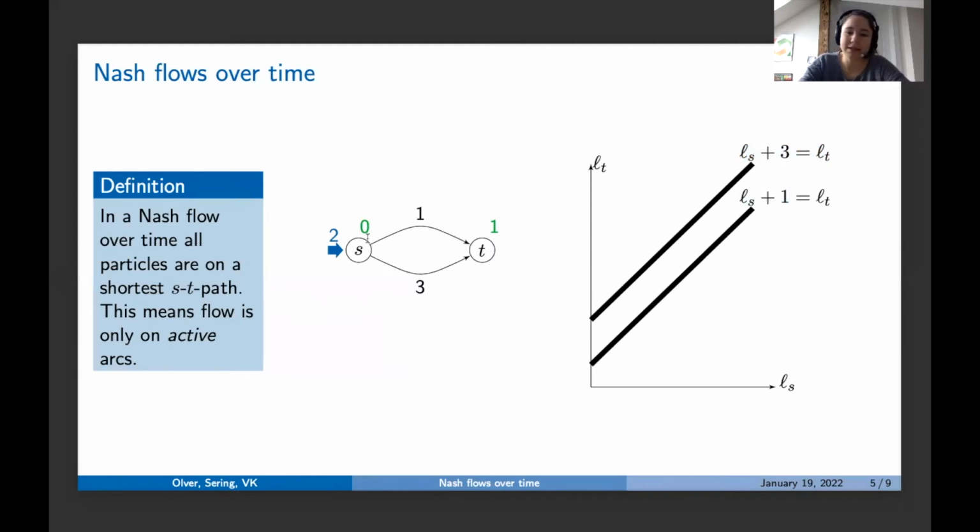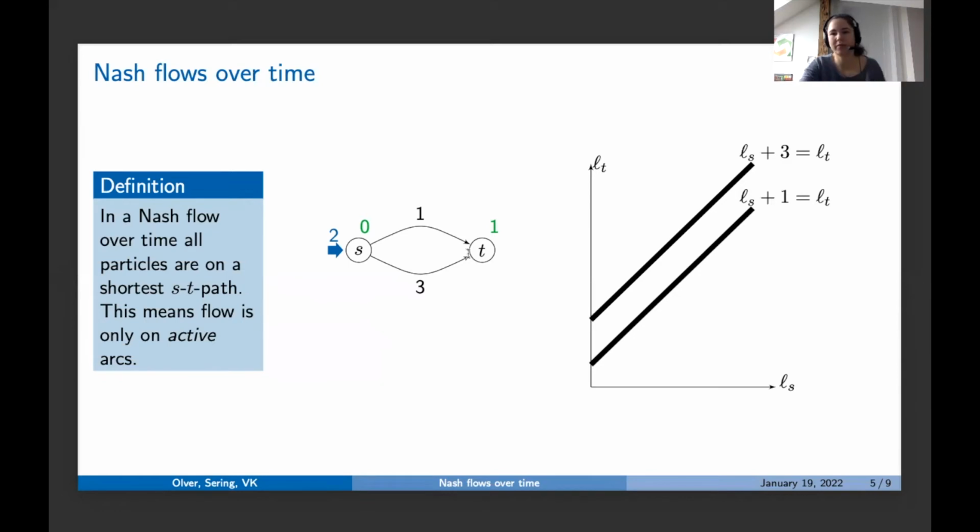Okay, so in the beginning, we are here. We have a label of 0 here, a label of 1 here. So this means we are exactly at this point. And as we see, this arc is active, this arc isn't. That also makes sense, right? Nothing happened. We have an empty network. We have one arc with transit time 1, one with 3. Of course, only the one with 1 is on the shortest path.